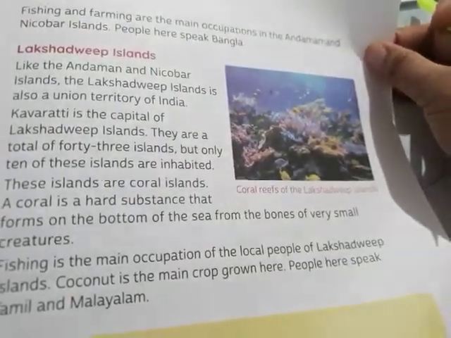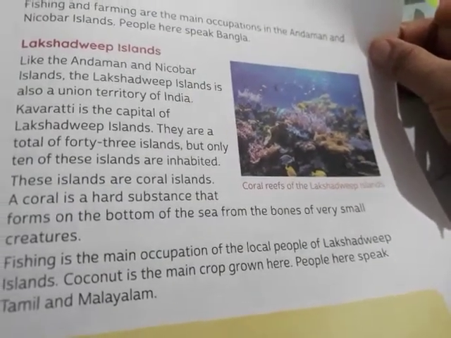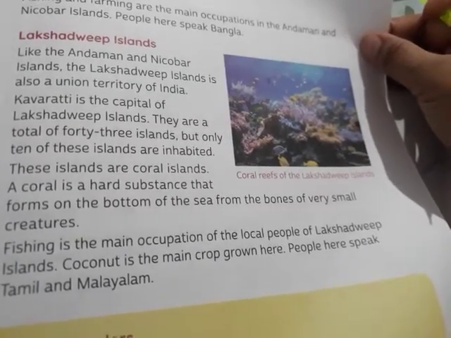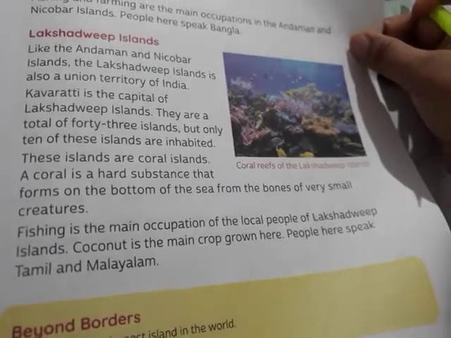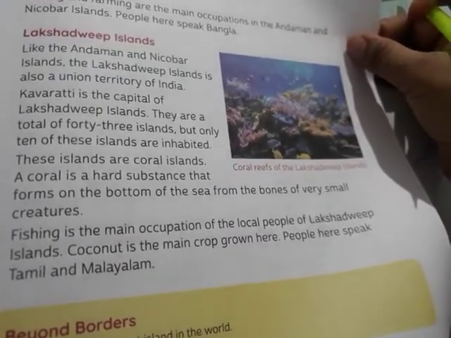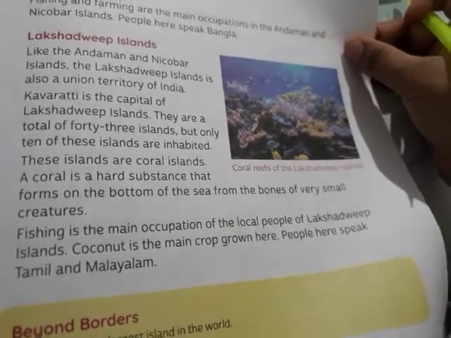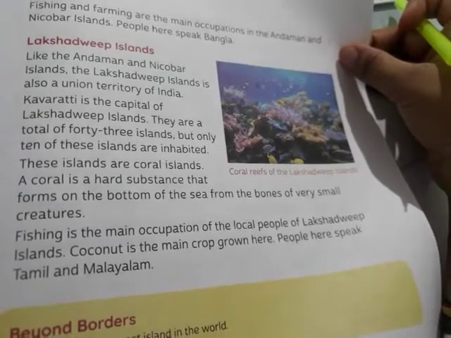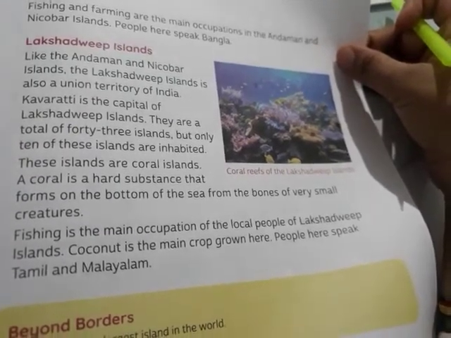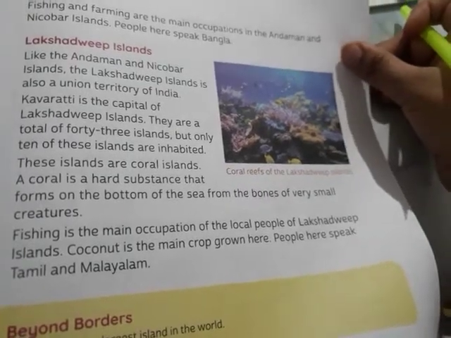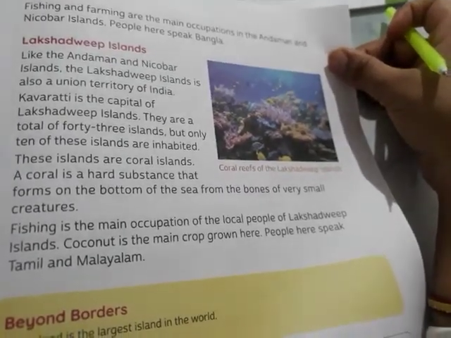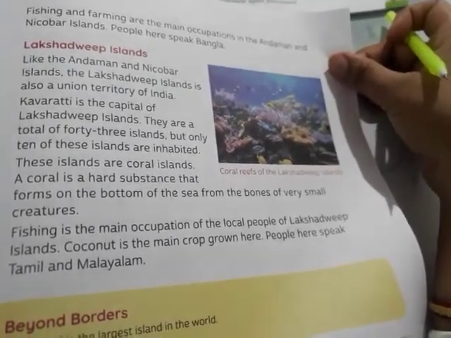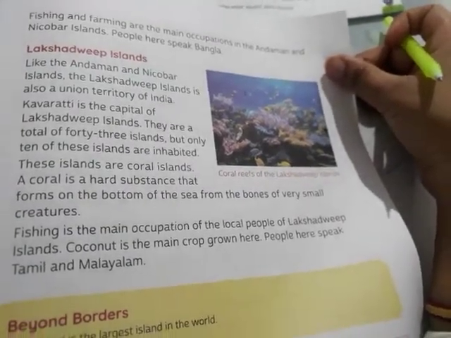Now, the Lakshadweep Islands. Like the Andaman and Nicobar Islands, the Lakshadweep Islands are also a union territory of India. Kavaratti is the capital of the Lakshadweep Islands. There are a total of 43 islands, but only 10 of these islands are inhabited. These islands are coral islands. A coral is a hard substance that forms on the bottom of the sea from the bones of very small creatures. Fishing is the main occupation of the local people. Coconut is the main crop grown here. People here speak Tamil and Malayalam.